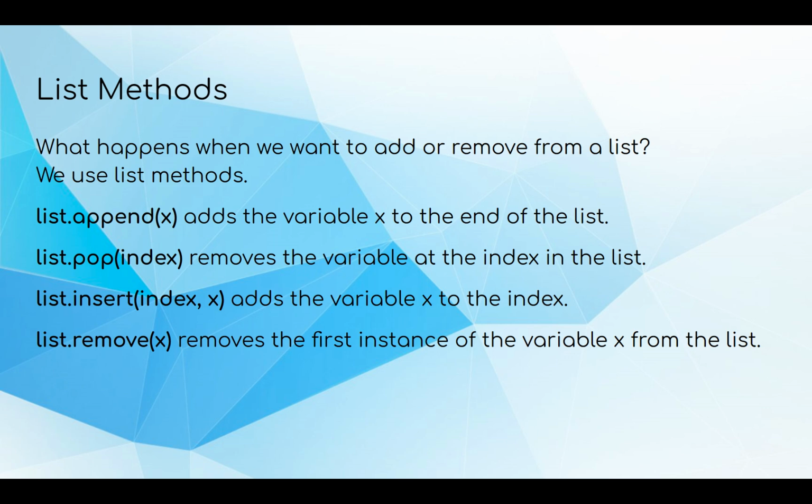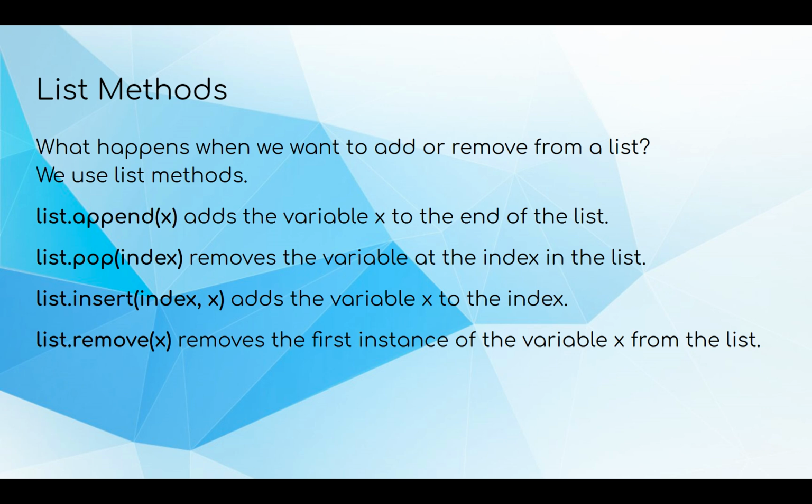So append will add whatever variable you give it to the end of the list. So you can't really pick where it goes. It just throws it on the end. And x here is going to be the variable you want to add. But in pop, list.pop, it removes whatever you have at the index. So instead of giving it a variable, it will get rid of whatever variable is at the current index. So if I want to remove snake in our example list, I would say list.pop 0, and it'll remove the first thing in the list.